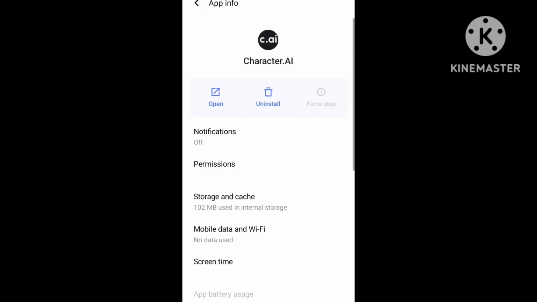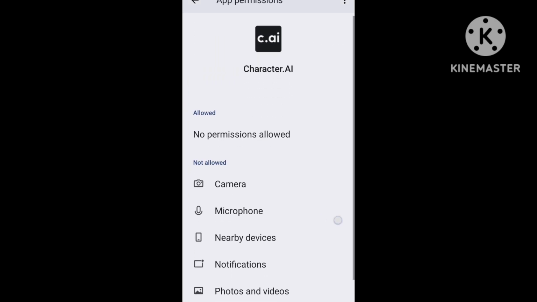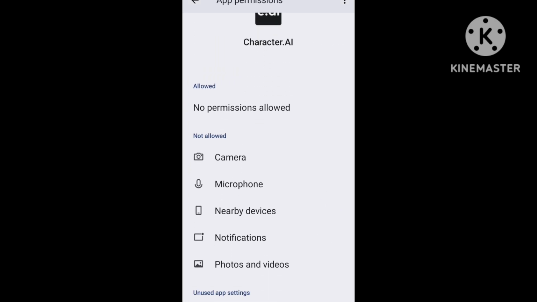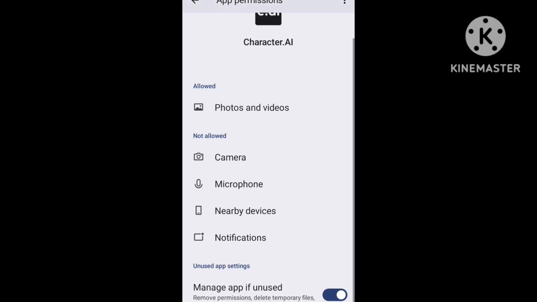First of all, go to permissions, all permissions: camera, phone, notifications, pictures and videos, and allow them. Second step,